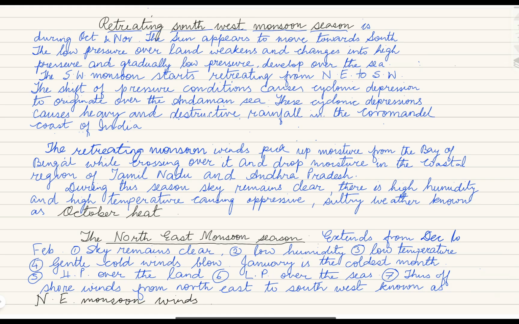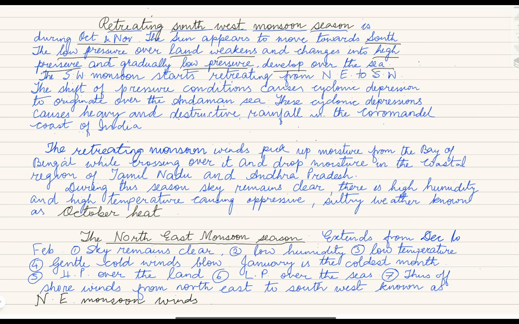Let me discuss the retreating southwest monsoon and the northeast monsoon. The retreating southwest monsoon is during the months of October and November. The sun appears to move towards south, so the temperature over the land decreases. The low pressure that was over the land weakens and changes into high pressure, and gradually low pressure develops over the sea.